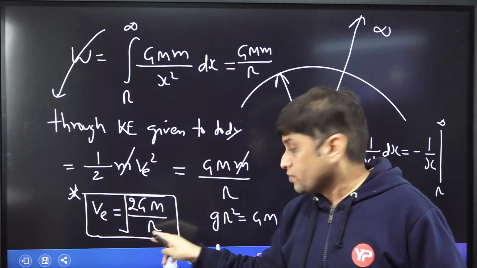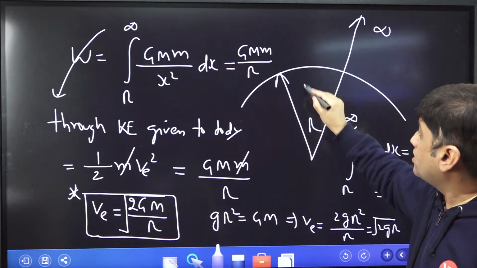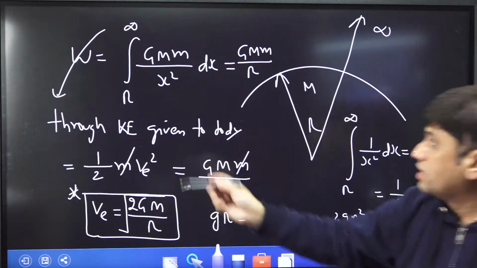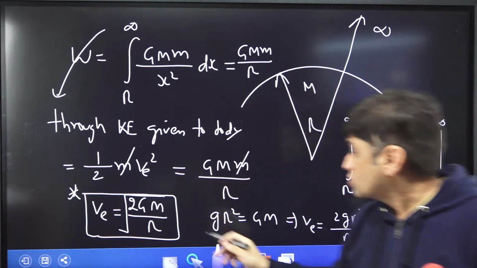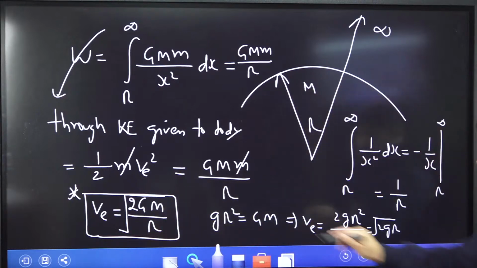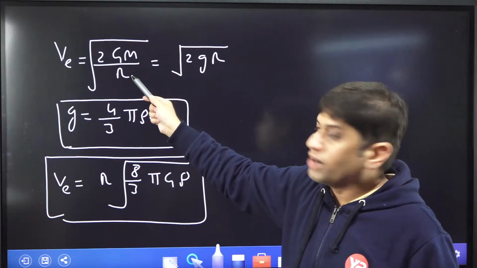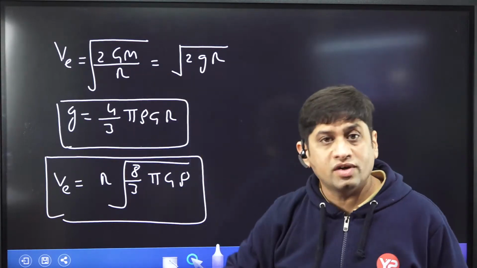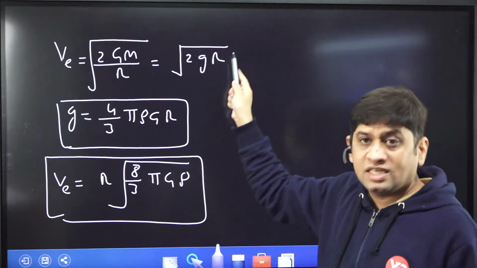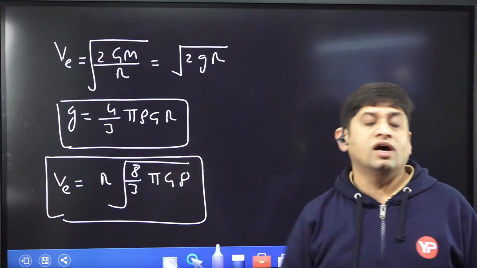Under root 2GM by r. But g r square is equal to G capital M. And understand, this M is the mass of earth, not of the body. The mass of the body, small m, gets cancelled out here only. You understand? So how many formulas of escape velocity do we have now? The first formula is under root 2GM by r. G is the universal gravitational constant, M is the mass of earth, r is the radius of earth. The second formula is under root 2gr. The third formula, because g can be written like this, is in the form of density.